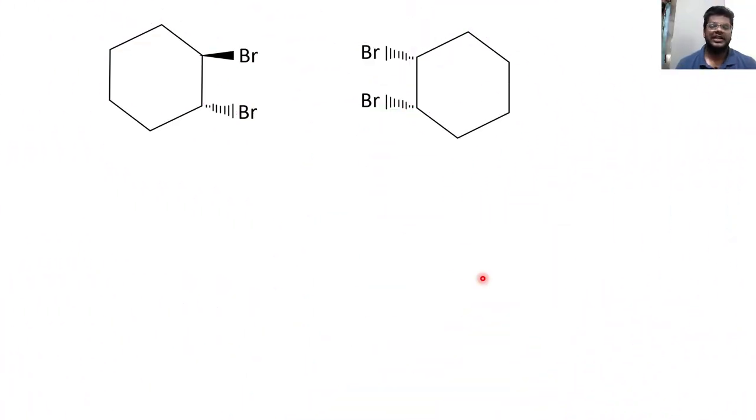Okay, what's the relation between these two structures? These are stereoisomers for sure, but which one? They don't appear to be mirror images, because for being mirror images, everything on the chiral carbons should be opposite in the second structure. So if we have a wedge here, we should have a dash here, and if we have a dash here, we should have a wedge here. Everything should be opposite. If here we have two dashes, then there we should have two wedges. If they are not mirror images, then they are diastereomers.